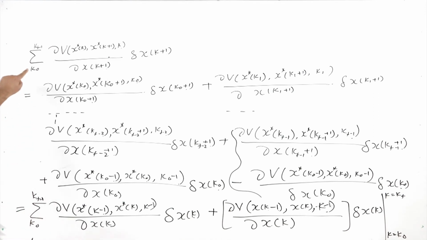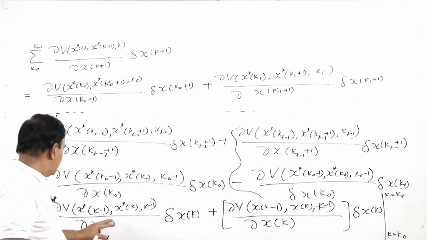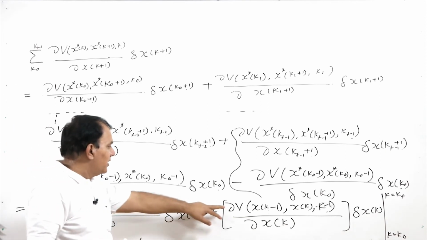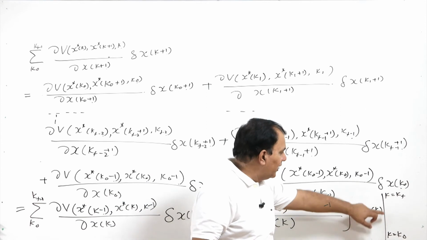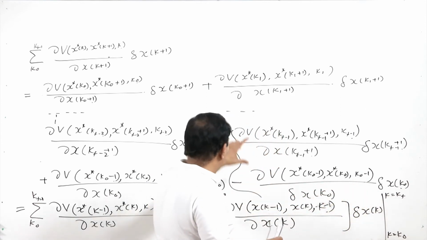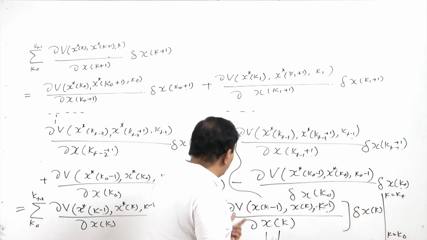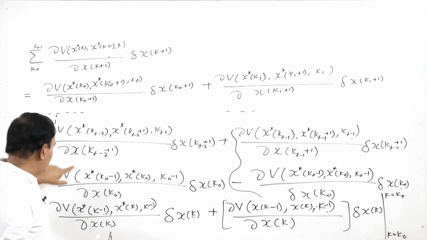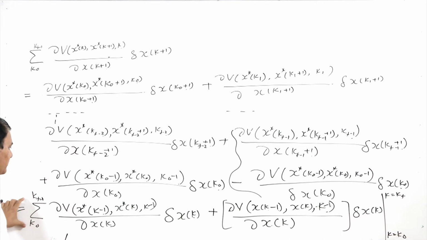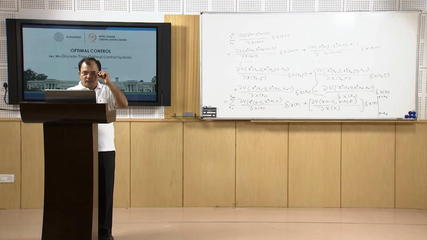Now the second term can be replaced as del v by del x of k, delta x of k, at k equal to k 0, k equal to kf. So, these last two terms are giving me this term, and these other terms are giving me the summation of this term.